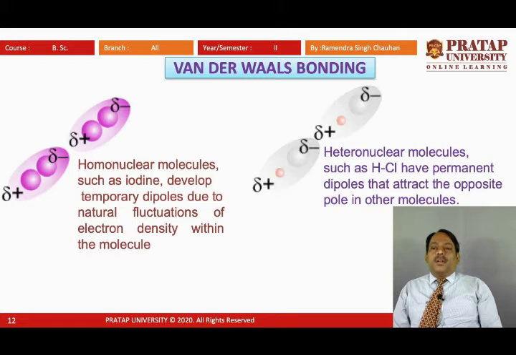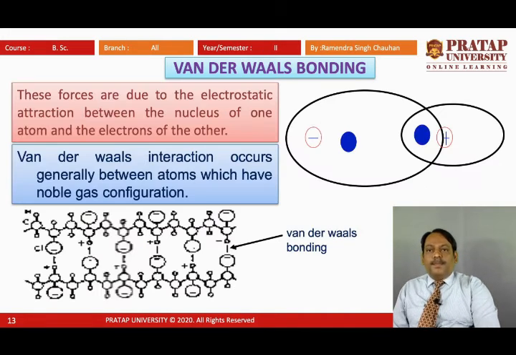Now, when we are considering van der Waals bonding, homonuclear molecules, meaning same type of molecules, such as iodine, develop temporary dipole due to natural fluctuations of electron density. And if we are considering heteronuclear molecules, meaning the molecules which are not formed by the same species, such as HCl, where hydrogen and chlorine are there, they have permanent dipoles that attract the opposite pole in their molecules.